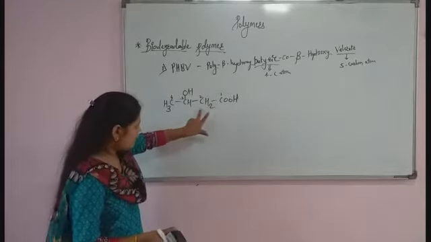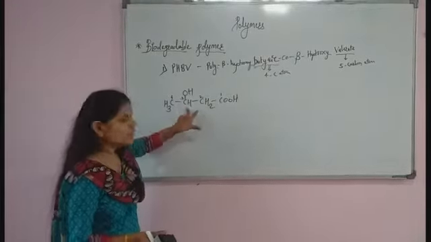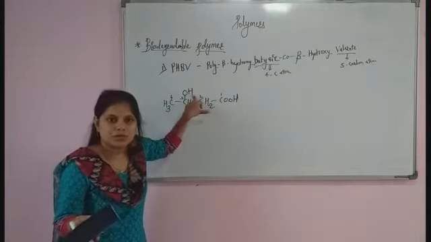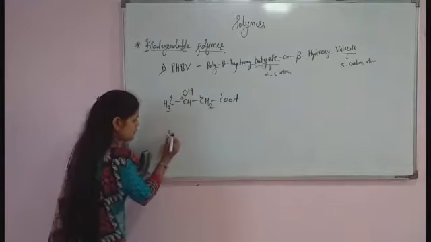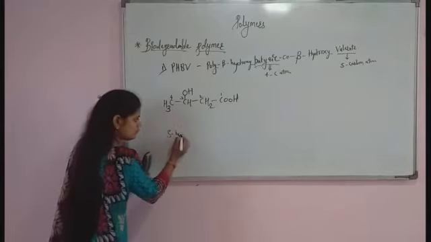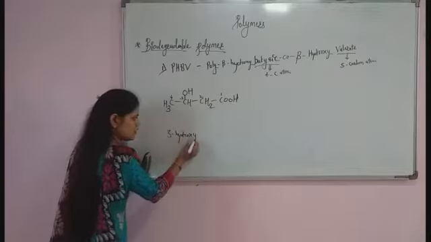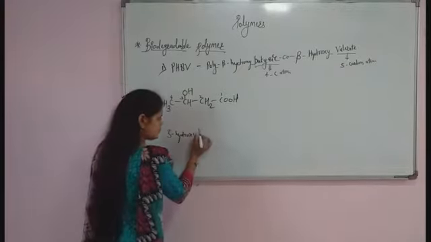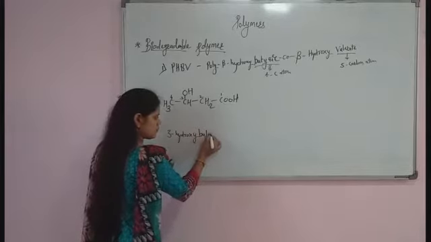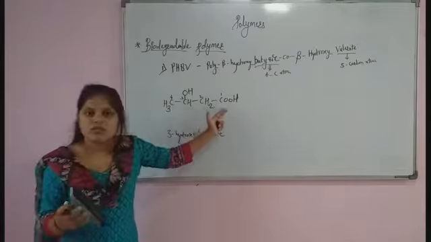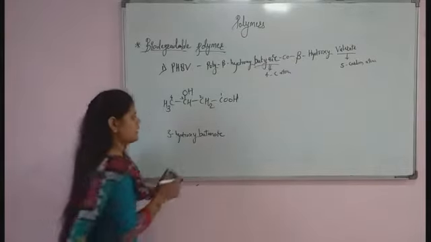So 1, 2, 3, 4. At the third carbon atom we have one hydroxy group, so 3-hydroxy butanoic. Why? Because we have a total of 4 carbon atoms, butanoic acid.